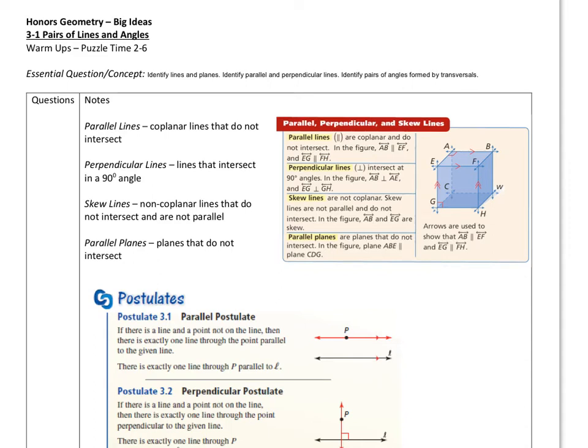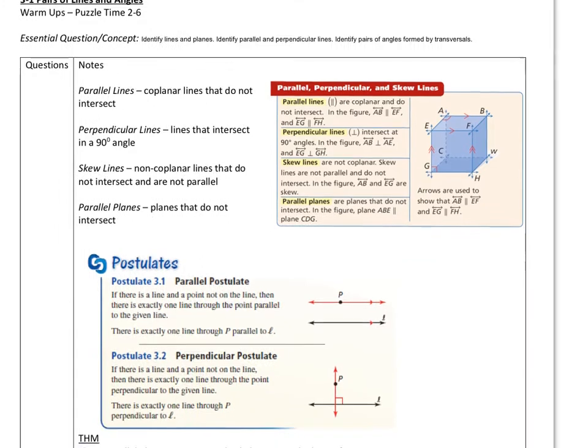Hey everybody, it's Mr. N here, and this is section 3-1, chapter 3, section 1. This lesson is on pairs of lines and angles. Most of you have already been taught this, but it's great review, so let's take a look at it.